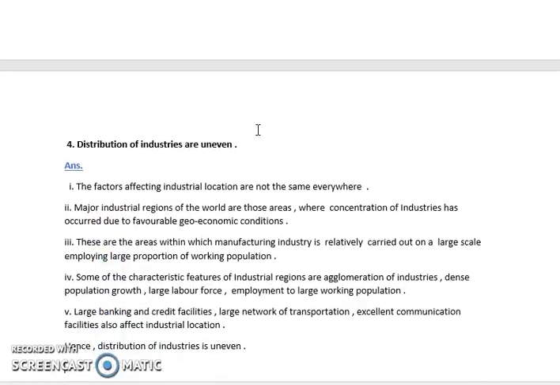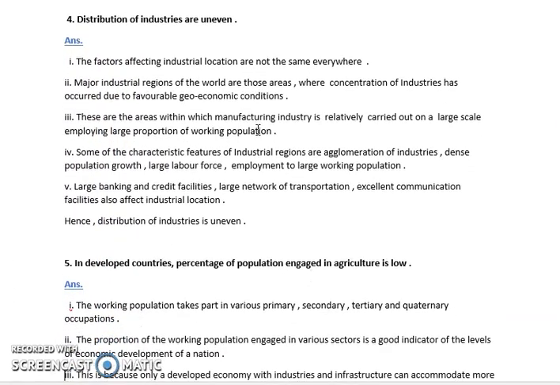Next is distribution of industries are uneven. Now, industries are also influenced by some factors like the climate, whether a water body is available, power supply is available, laborers are available. All these factors are considered first to set up an industry.